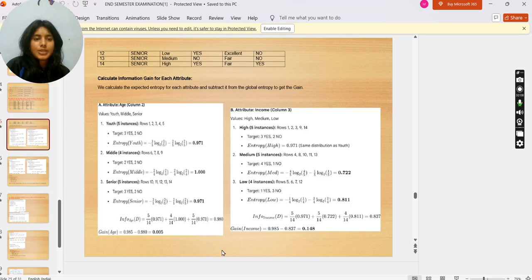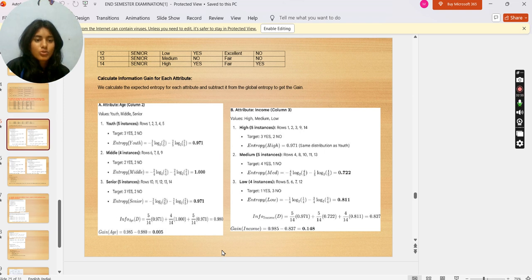Now calculate information gain for each attribute. We calculate the expected entropy for each attribute and subtract it from the global entropy to get the gain. Attribute age, column 2. We have values youth, middle, senior. Youth are 5 instances. Target is 3 yes, 2 no. Entropy is 0.971.